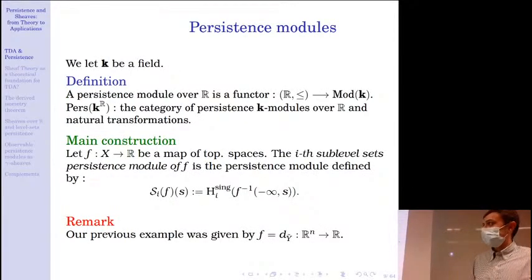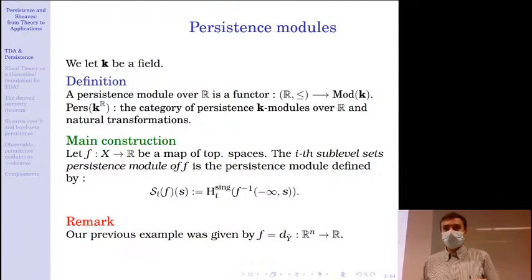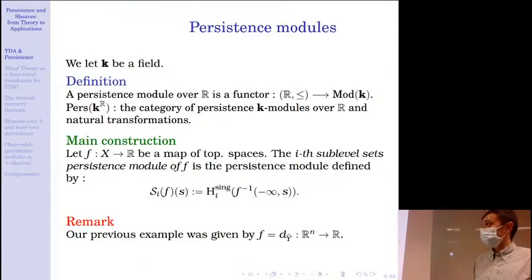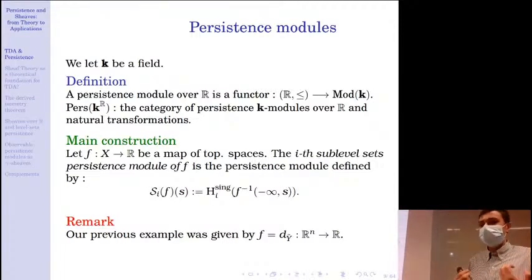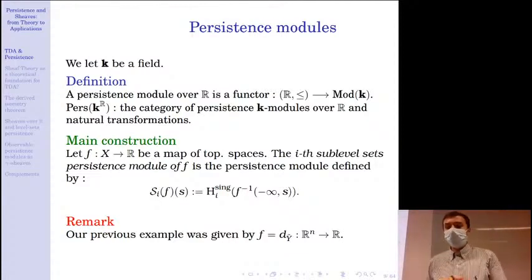This is exactly what motivates the foundational definition of persistence, which is that of a persistence module. In all the talk now, I will only work with K being a field. A persistence module over R is just a functor from the poset category R to the category of K-vector spaces, and we equip this category with natural transformations.